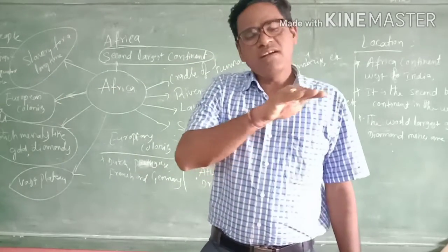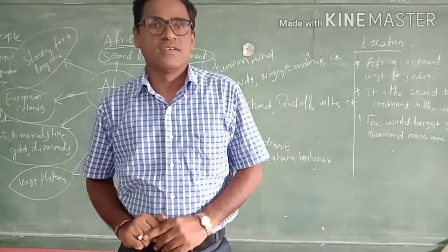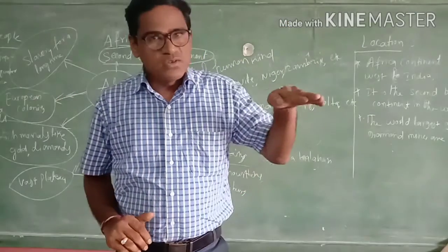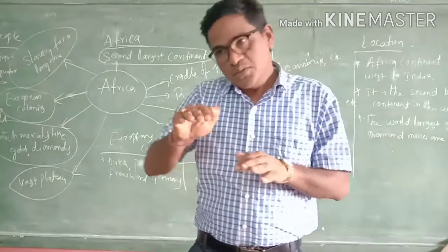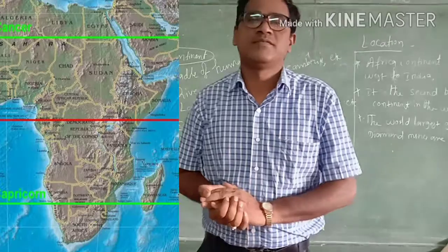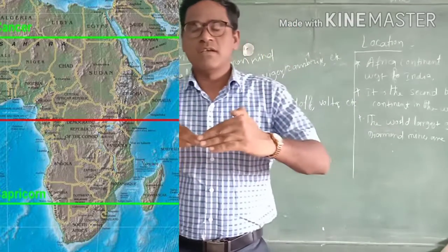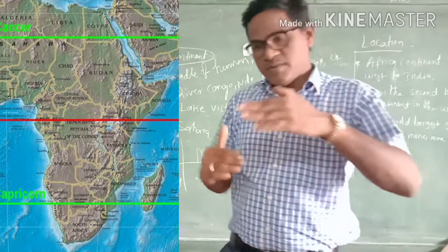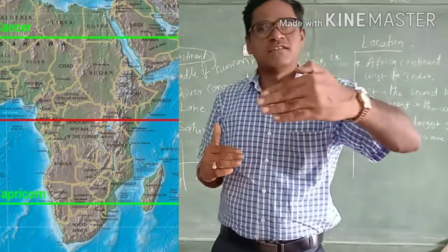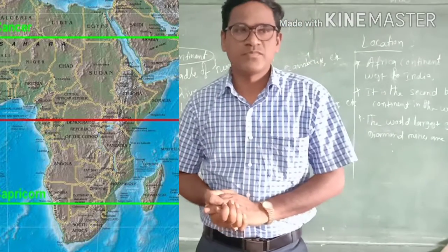That equator is passing through this continent, through the middle of it. So the equator divides this African continent into 2 parts: from the equator, the northern side is Northern Africa and the southern side is Southern Africa.